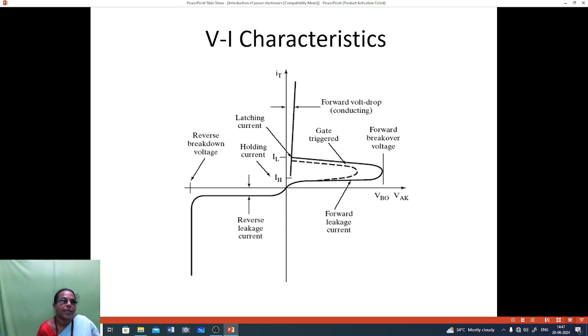Then in the J2 junction, a small current will be flowing, in the microamps. So that is the reverse leakage current. When the reverse breakdown occurs, the current will increase sharply.